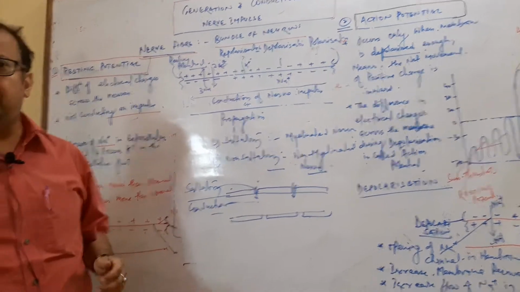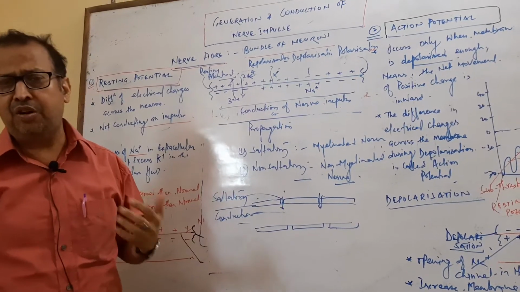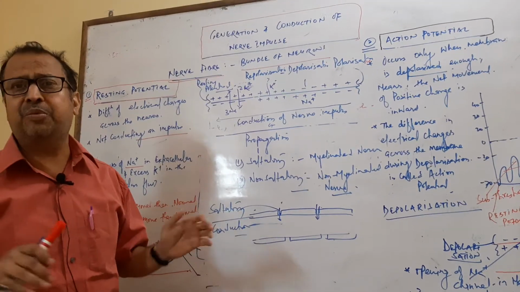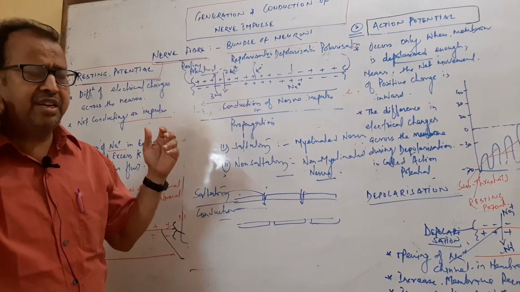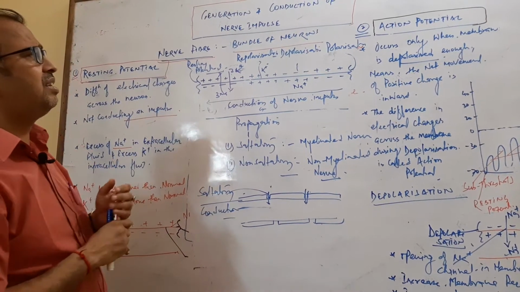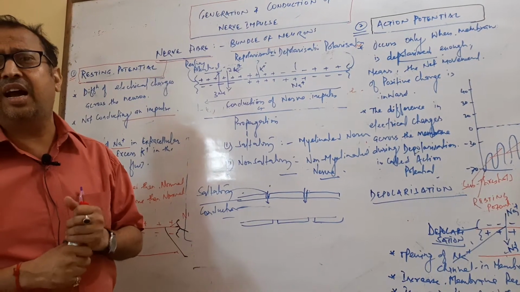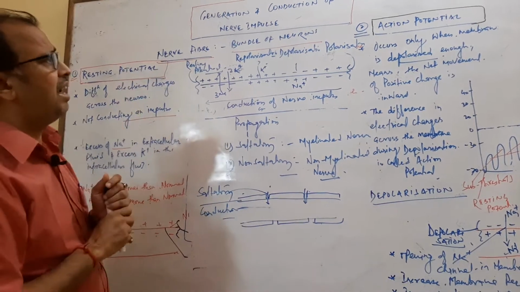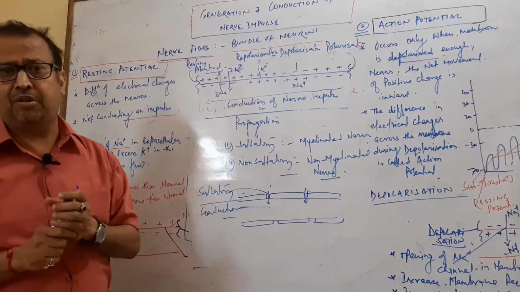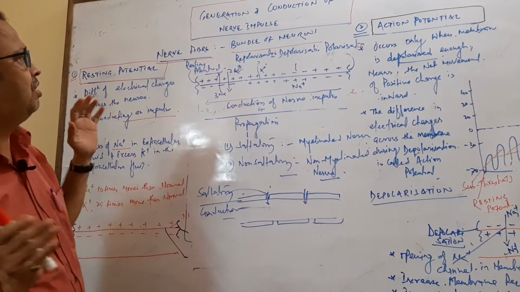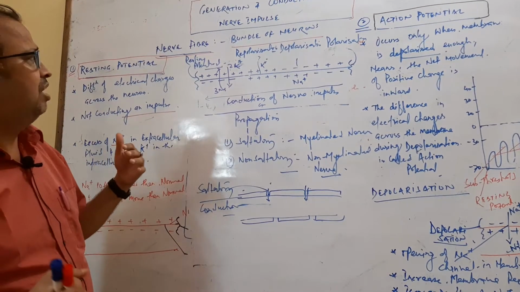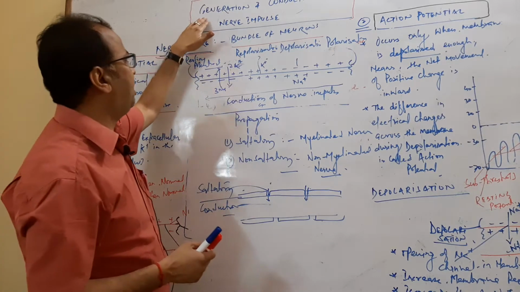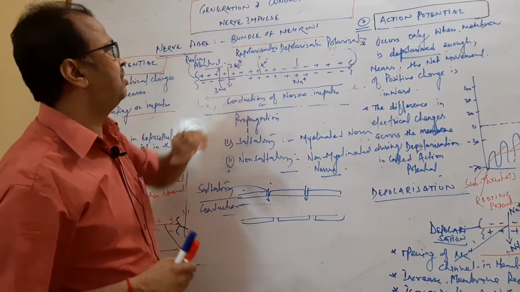The unit of the nervous system is the neuron. A neuron is a nerve cell which is spread throughout the body and connects with various cells. It carries electrical signals and sends them to all parts of the body to activate our organ systems or organs. So here the topic is generation and conduction of nerve impulse.